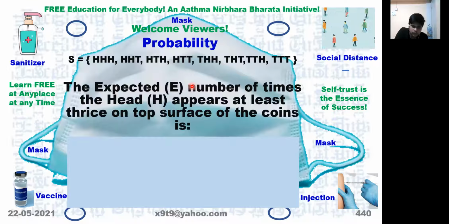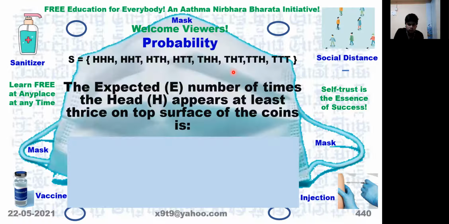Now, what is the expected number of times the head appears at least thrice on the top surface of the coin? We are conducting a large number of experiments. In each experiment, a coin is flipped 3 times.